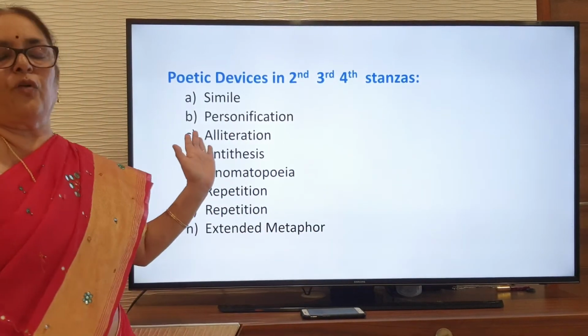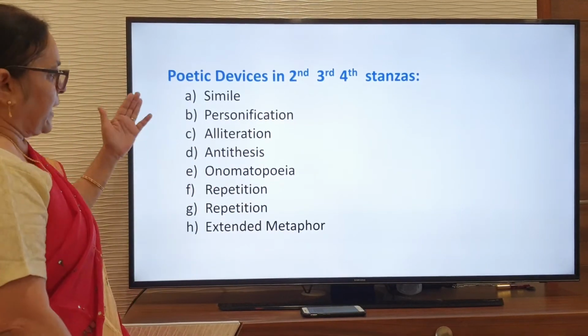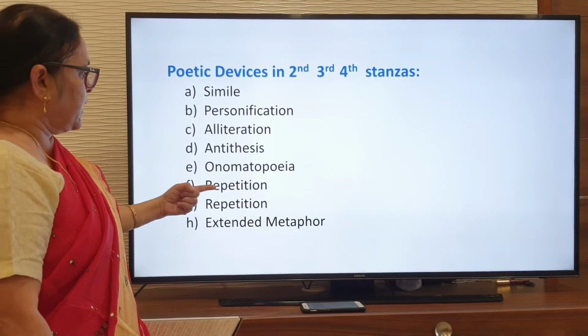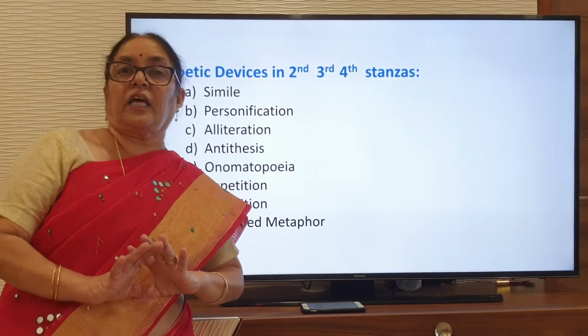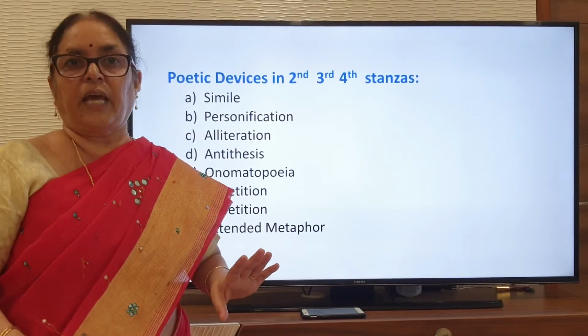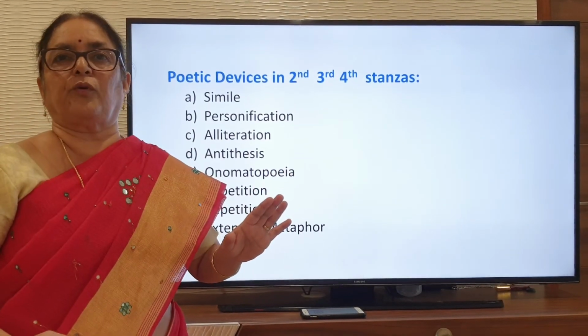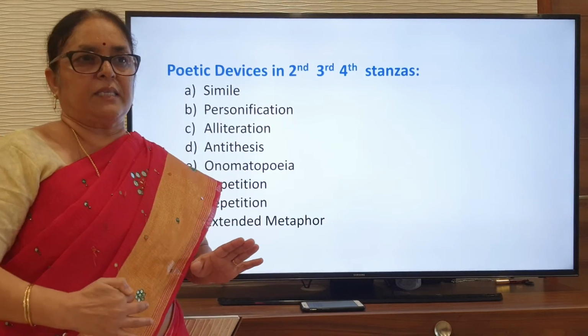In the first stanza you find almost 7, and in the second, third and fourth, 1, 2, 3, 4, 5, 6, again 7. So altogether 14 poetic devices are there. The first stanza has 7. Write that, and then go for stanzas 2, 3, 4 and complete the remaining 7.